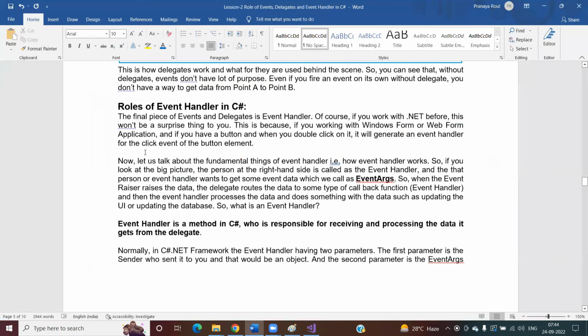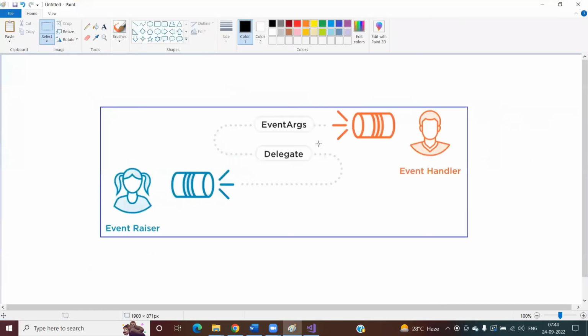Right now, we have discussed what is this event raiser, we have discussed what is this event args, and we have discussed this delegate. So event raiser means it is going to send the notification. Event args means this is going to hold our event data. What data we want to send from event raiser to event handler, that data is going to be stored inside this event args parameter. And what is delegate? Delegate means it is a pipeline which makes a link between the event raiser and event handler, and through this pipeline we are going to send our event data from this place to this place.